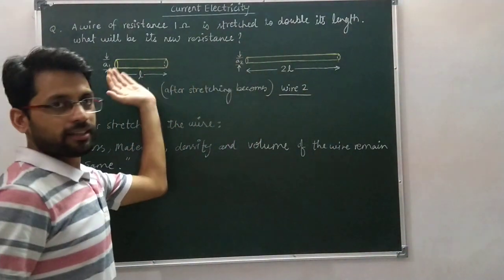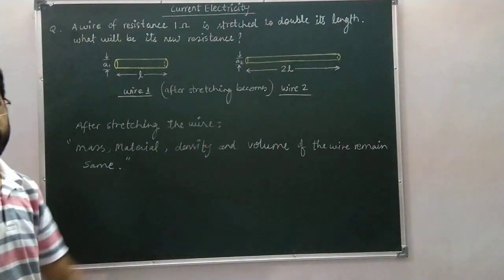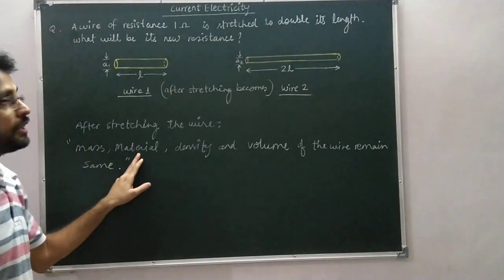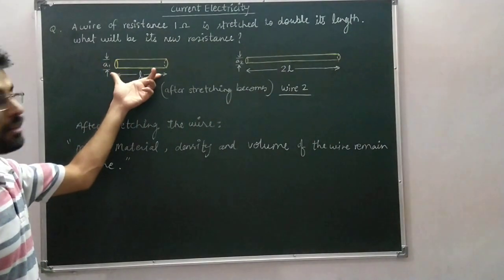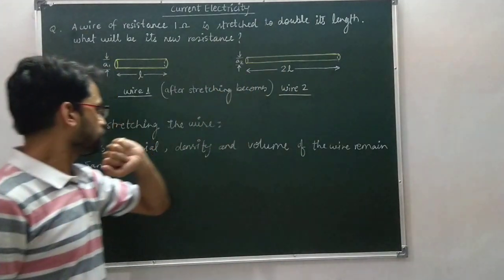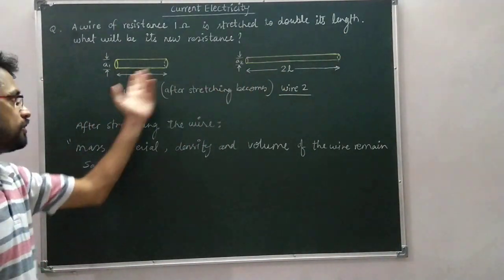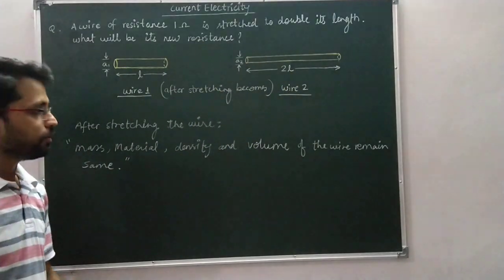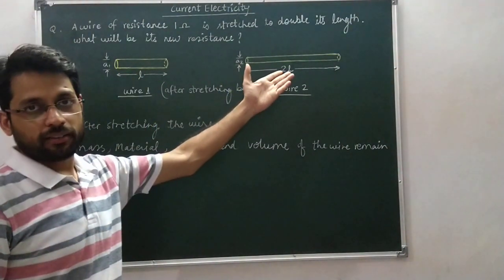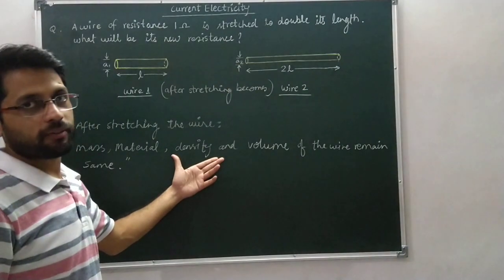So mass will be the same before and after stretching. Material is not going to change because if this is a copper wire, then it remains a copper wire after stretching. So the density of copper wire remains the same.